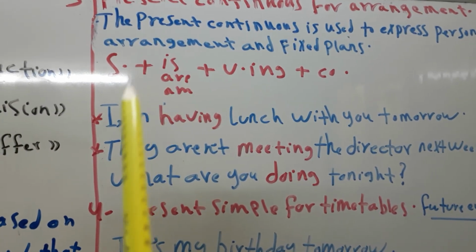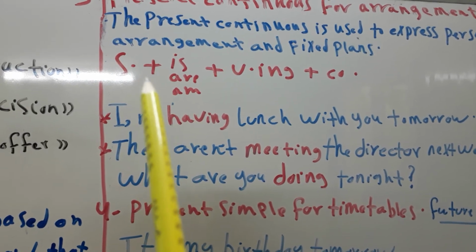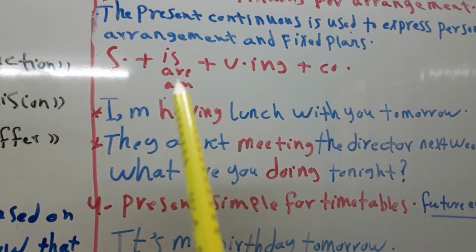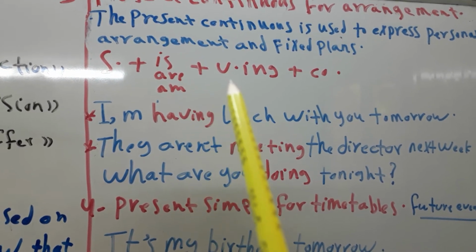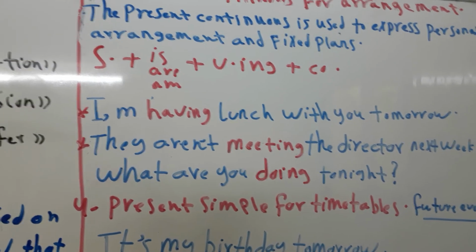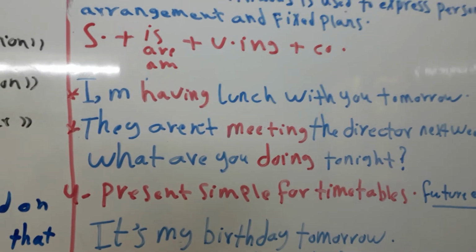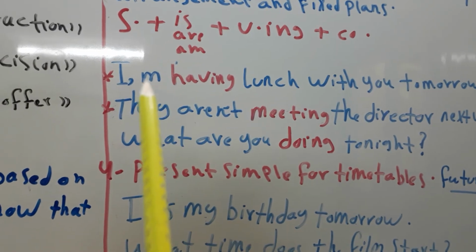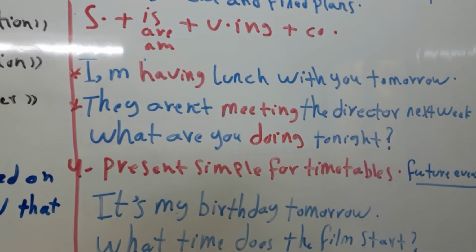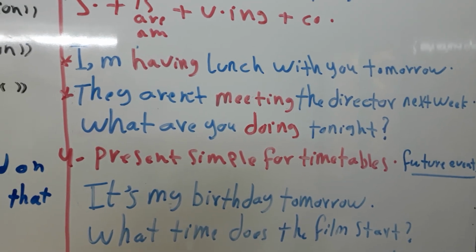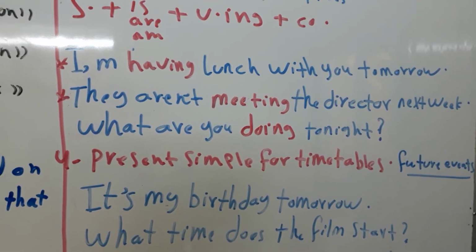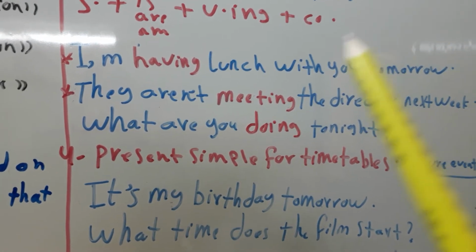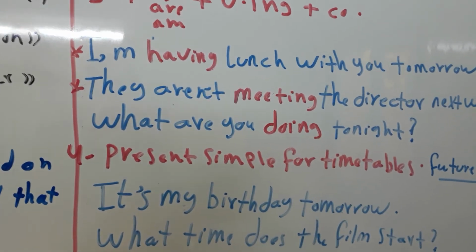Its rule: subject plus one of the verb be in the present plus verb with ing plus complement. It is the same rule as the present continuous, but in it the future form. For example, I am having lunch with you tomorrow. So I am planning to have lunch with you tomorrow. I can say I plan to have lunch with you tomorrow.